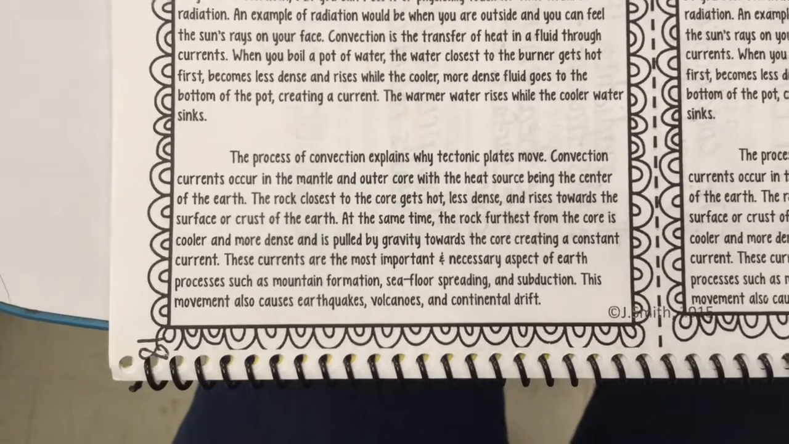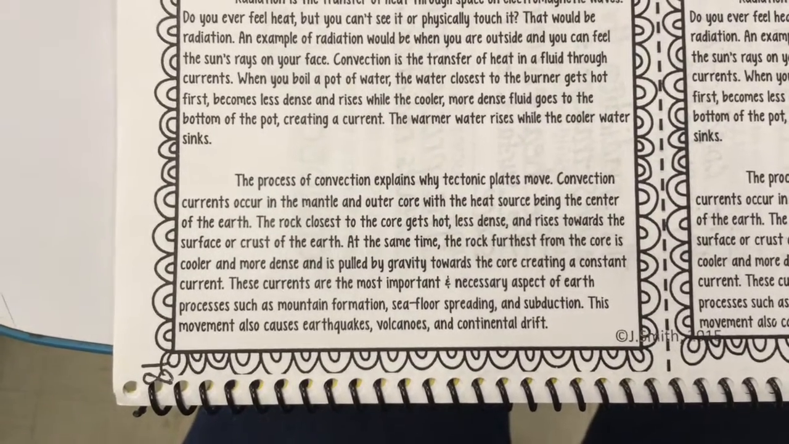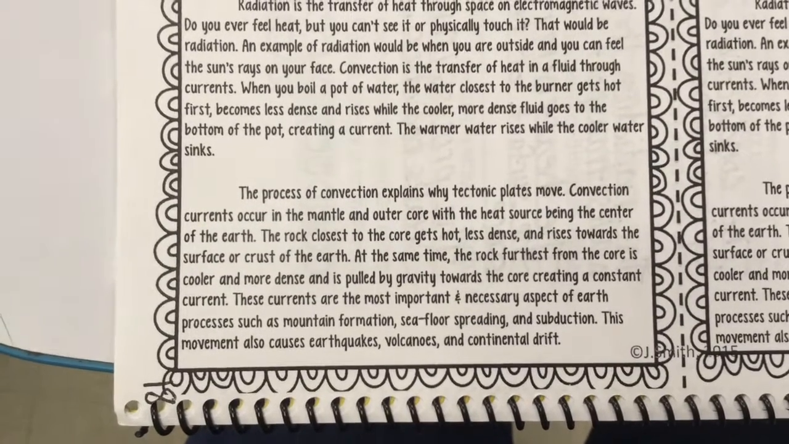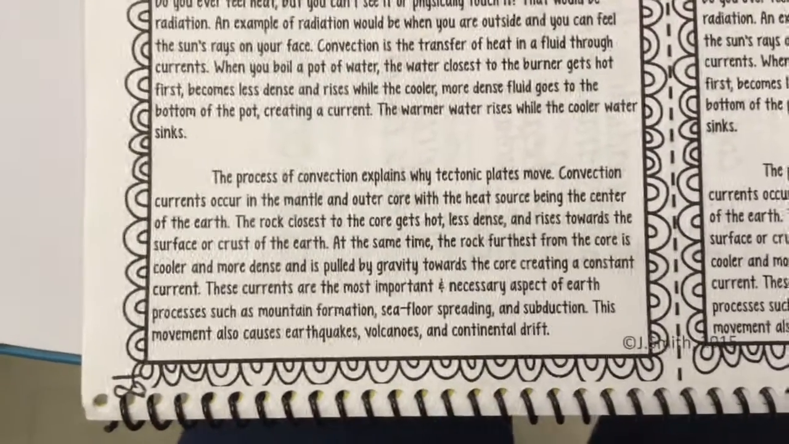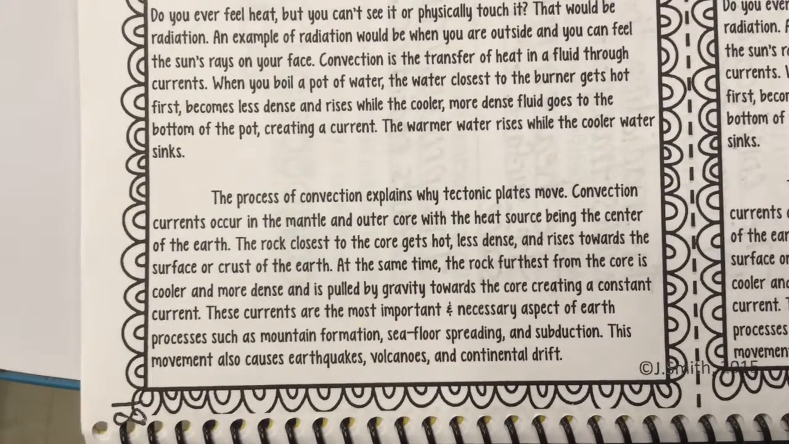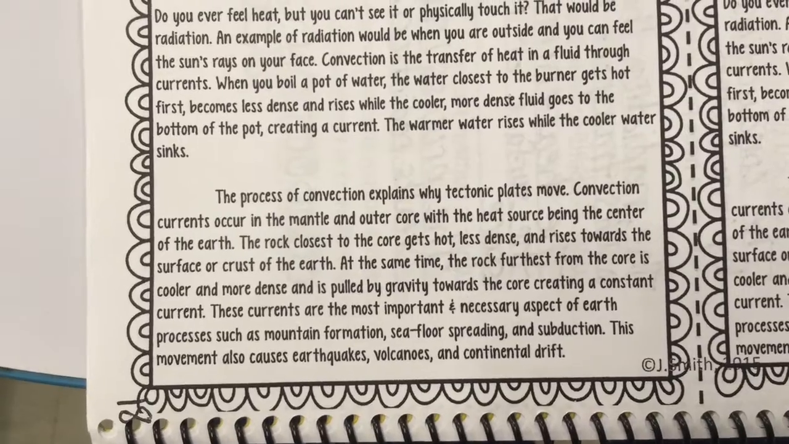These currents are the most important and necessary aspect of Earth's processes, such as mountain formation, sea floor spreading, and subduction. This movement also causes earthquakes, volcanoes, and continental drift.